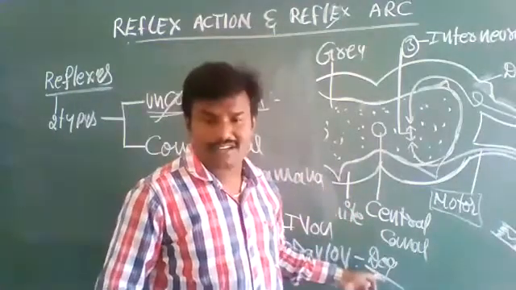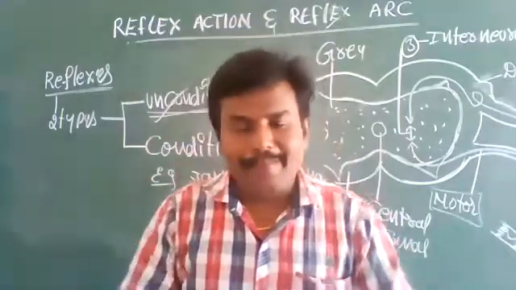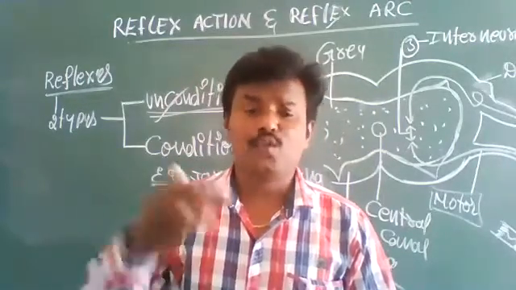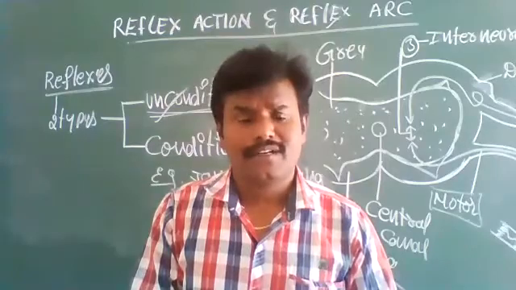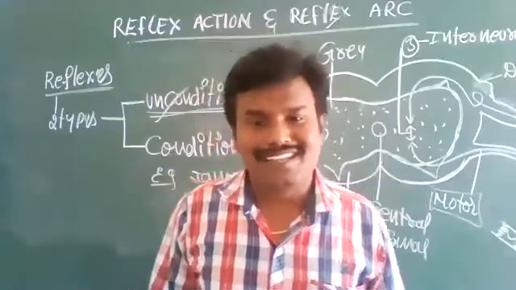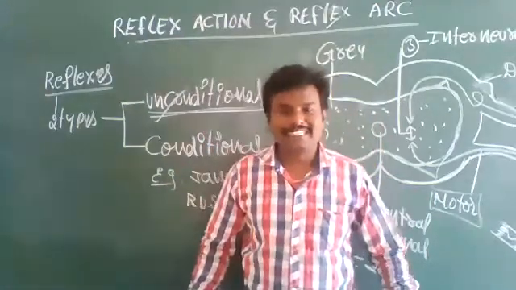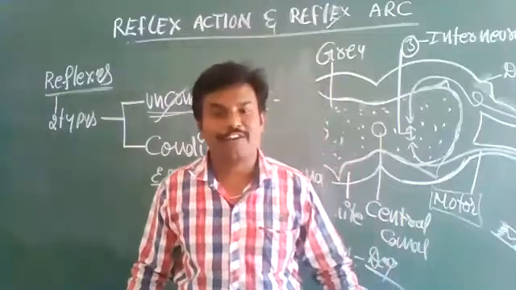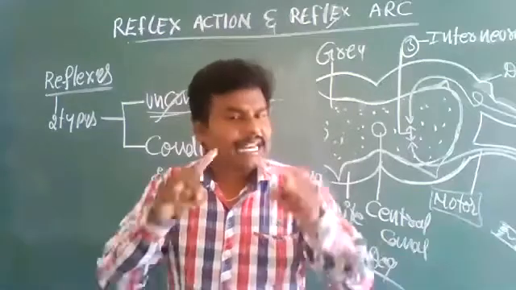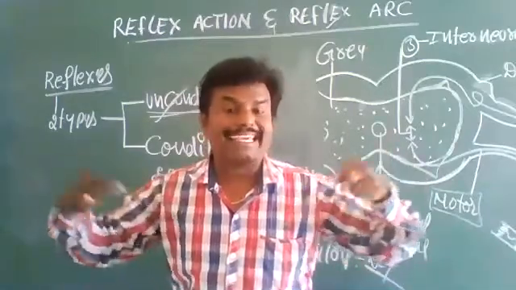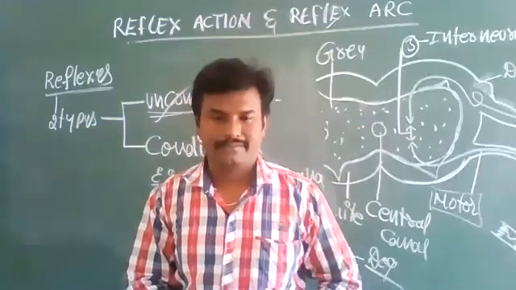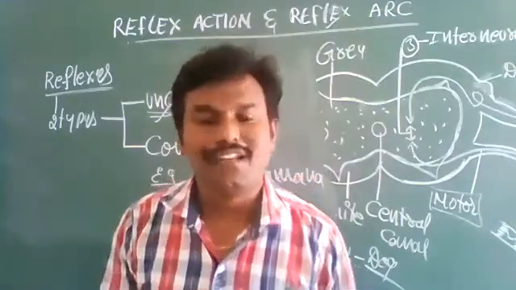So there is no need to look only at the dog. Even for us, we take food daily at 1 o'clock. Like that, for 2 or 3 months we adopted it. By the 3rd month, when 1 o'clock comes, automatically our body sends some signals. Those signals disturb us, even though we are in deep work. Those are called conditional reflexes. Conditional reflexes are adapted by our body, learning by doing.